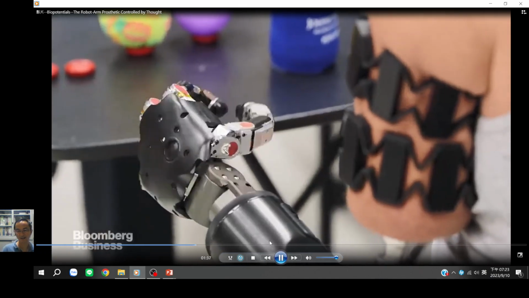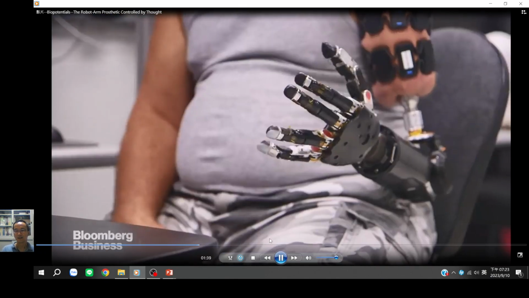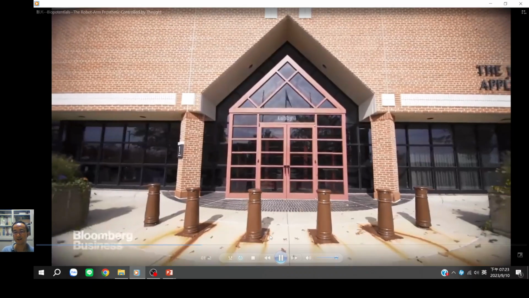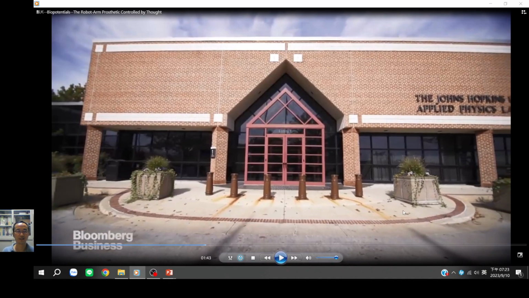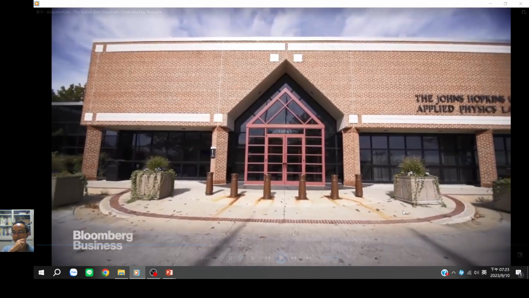So you can see that even for people who have lost their arm, if we fully utilize the signal generated from the muscle, we can still use these kinds of signals to control the robotic arm.